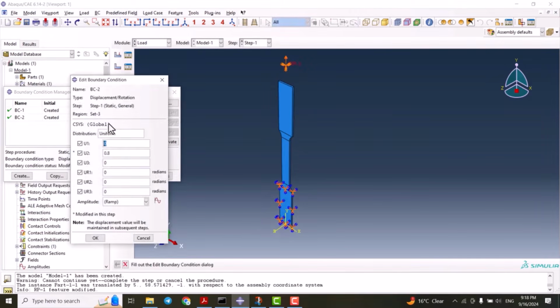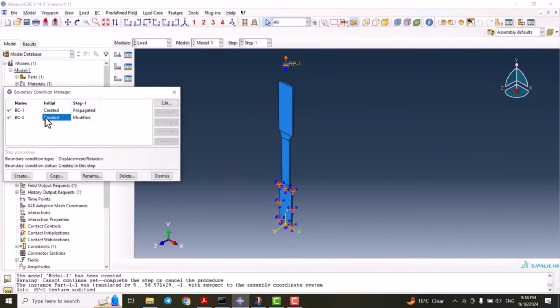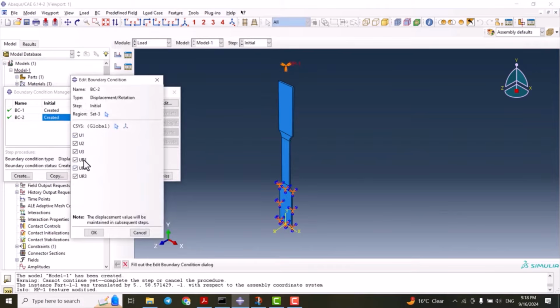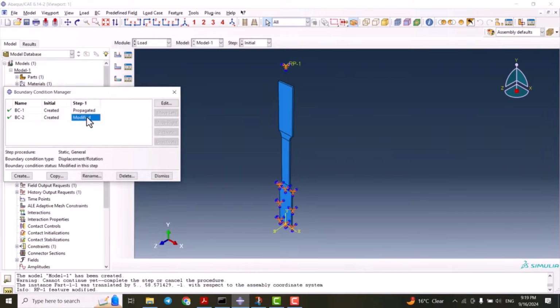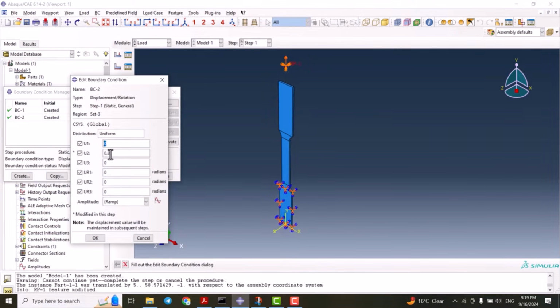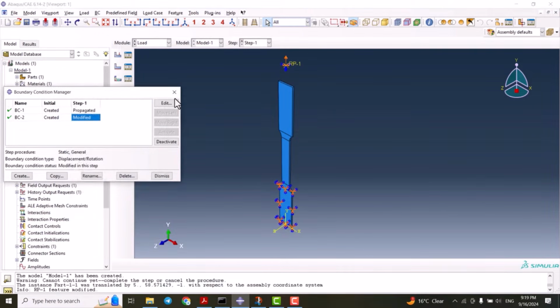So here we constrained all of the degrees of freedom of this part, the upper one, in the first step, and in the second one it can have a displacement of 0.8 millimeter in the step 1.